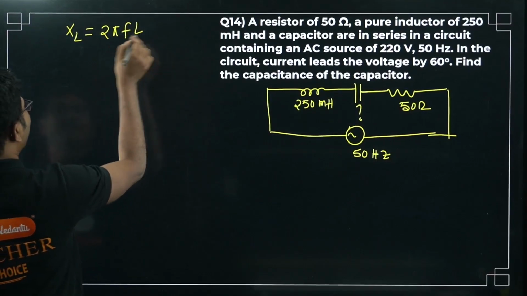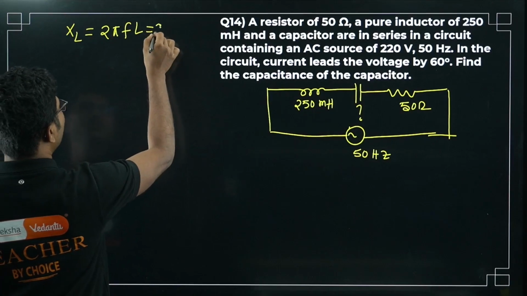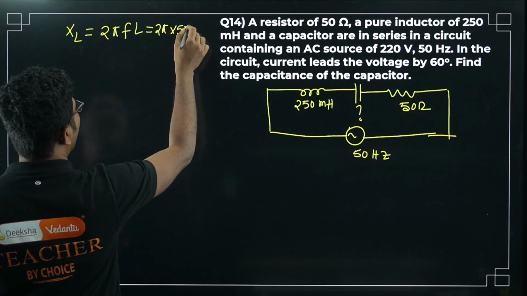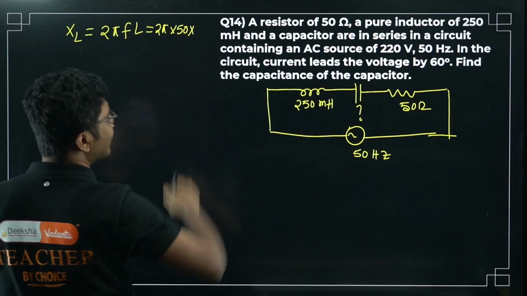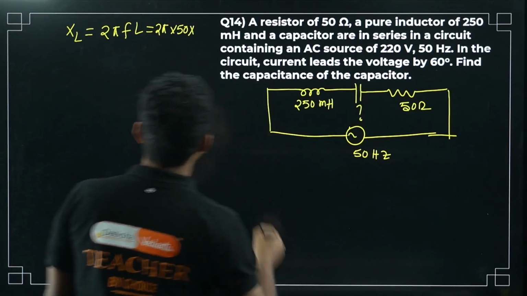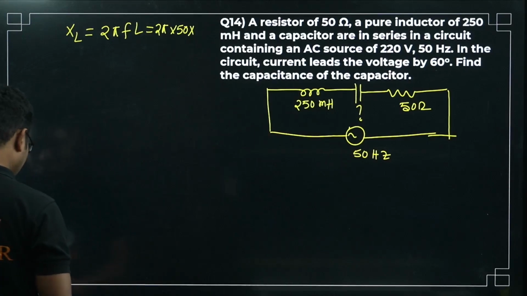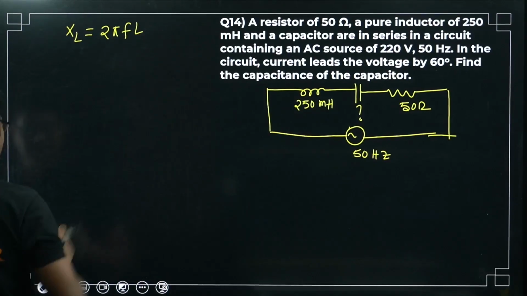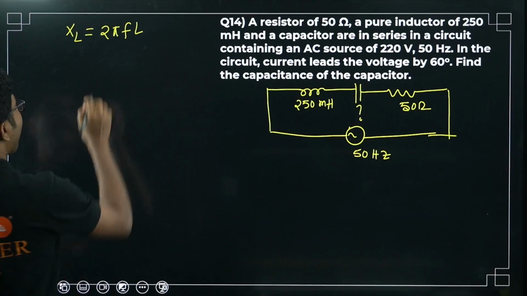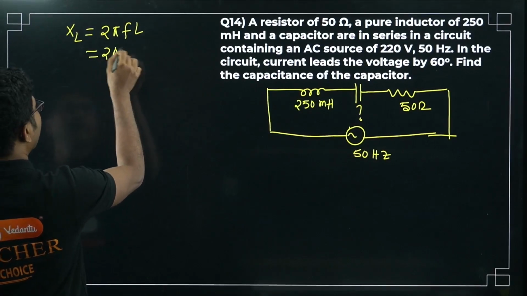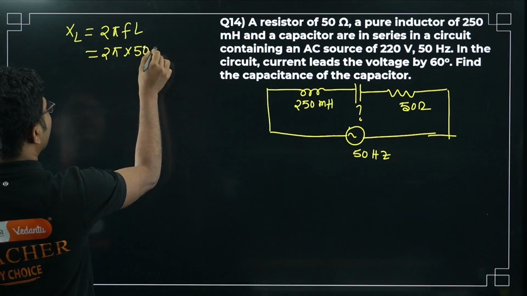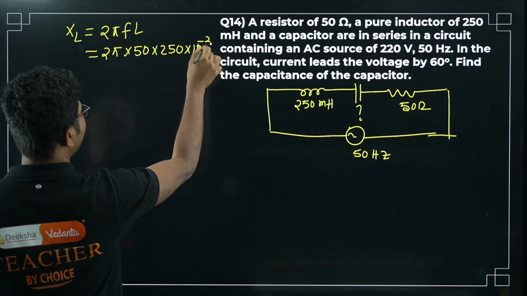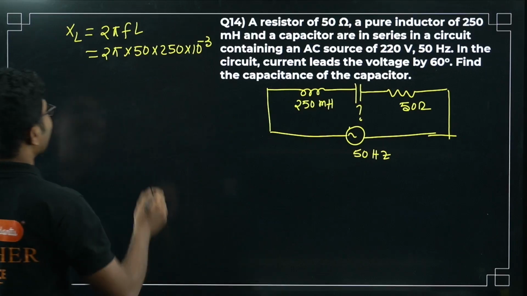So 2 pi f L equals 2 pi into 50 into L. L is 250 millihenry. Now in this case, milli means 10 to the power of minus 3, right? So 2 pi into 50 into 250 into 10 to the power of minus 3. Now let's see.